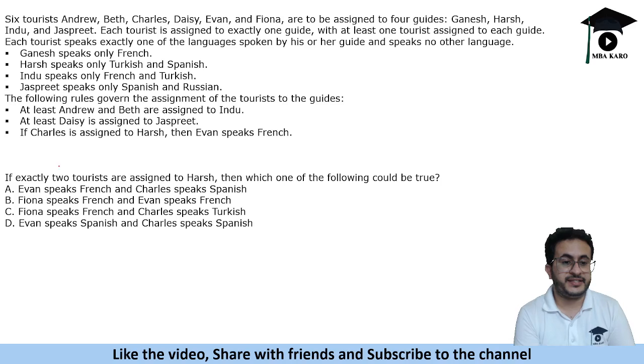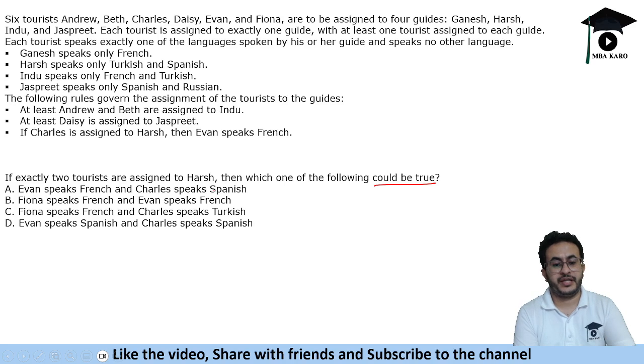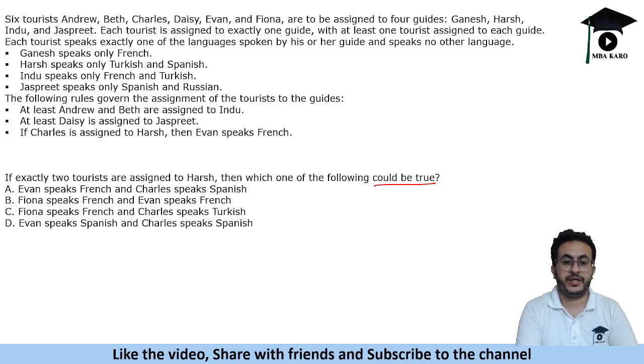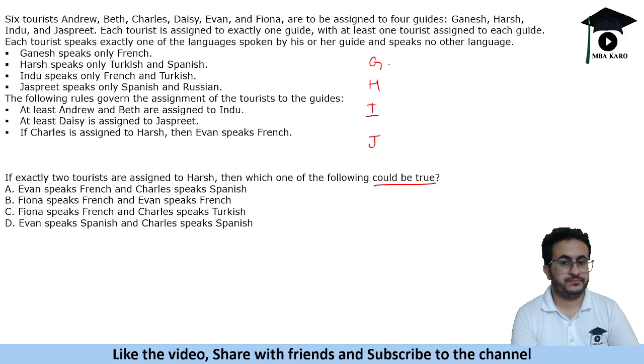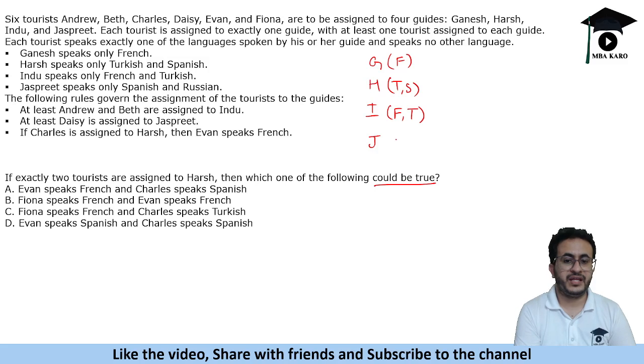Here's the next question. It says, if exactly 2 tourists are assigned to Harsh, then which of the following could be true? Could be true means that it can be true, it can be false. So that means all other statements have to be false. Okay, so now again we will do the same thing, G H I J, and the languages are French, Turkish and Spanish, French and Turkish, and we have Spanish and Russian. So A and B were assigned here and D was assigned here.